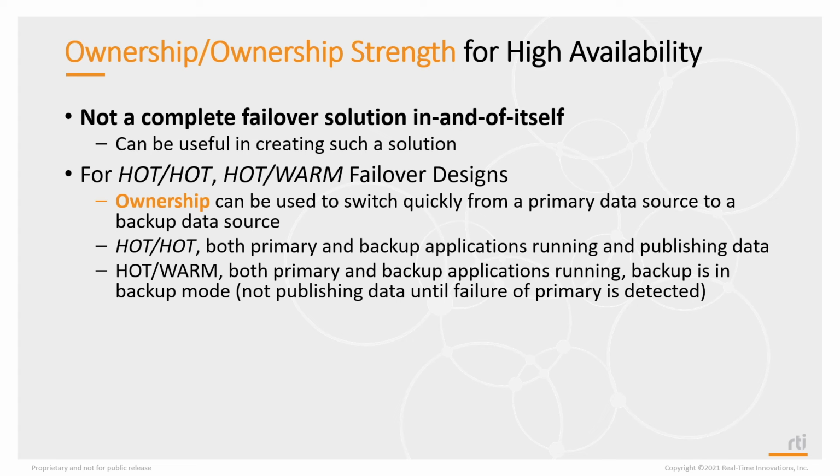More often than not, you might be running in more of a hot-warm setup, where the primary and backup applications are both running, but the backup is in a backup mode, and it's basically going to only start publishing when it detects the failure of the primary. But still, in this case, using ownership strength can be very useful, because in many systems, it's not expected to receive commands from multiple sources, and you really need to guarantee that you're only going to receive the command from one source at a time.